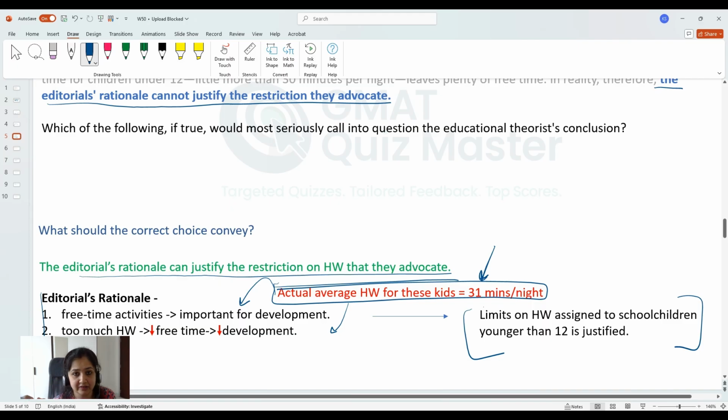So, any correct answer choice for this question will tell us how this actual average homework time for these kids does not actually weaken the reasoning that has been used by the editorials.